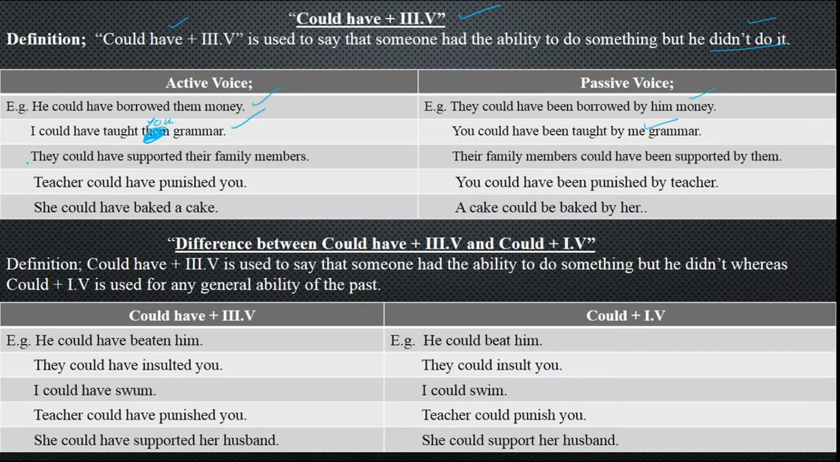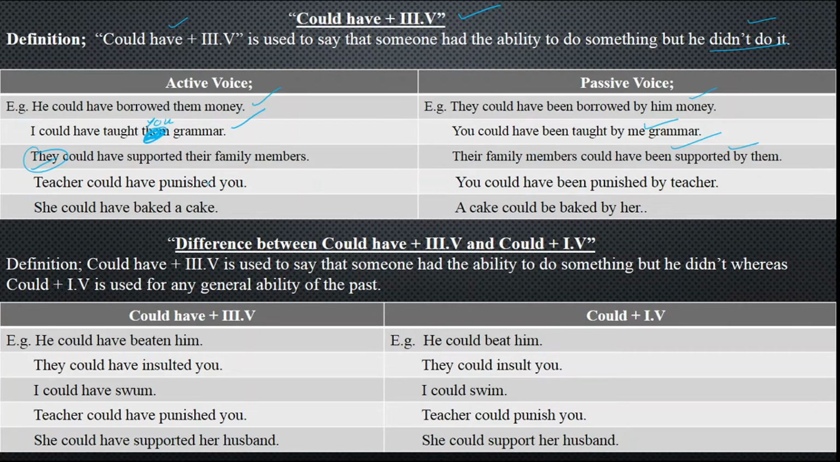They could have supported their family members, and their family members could have been supported by them, but they themselves didn't do this action. They had the authority to do it, but they themselves did not do it in the past. And this is what we are talking about in the present. The next example, their families could have been supported by them, is the passive voice.